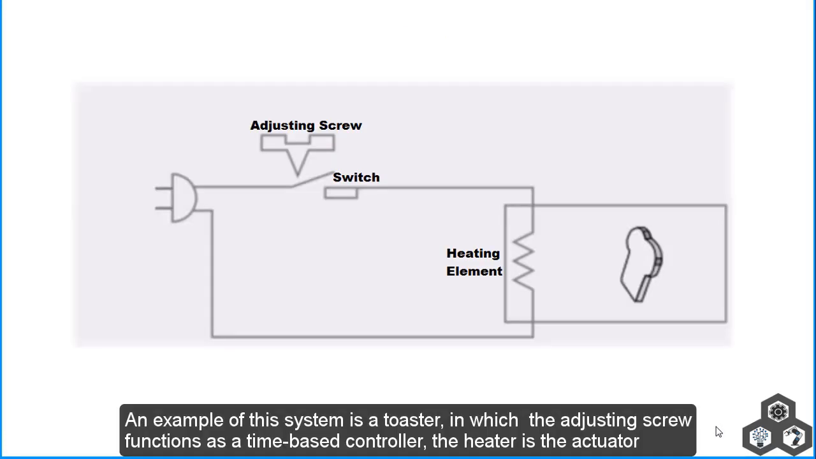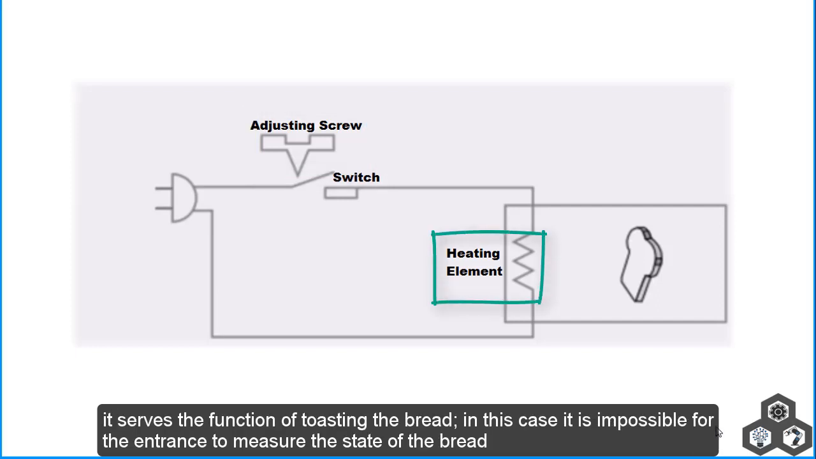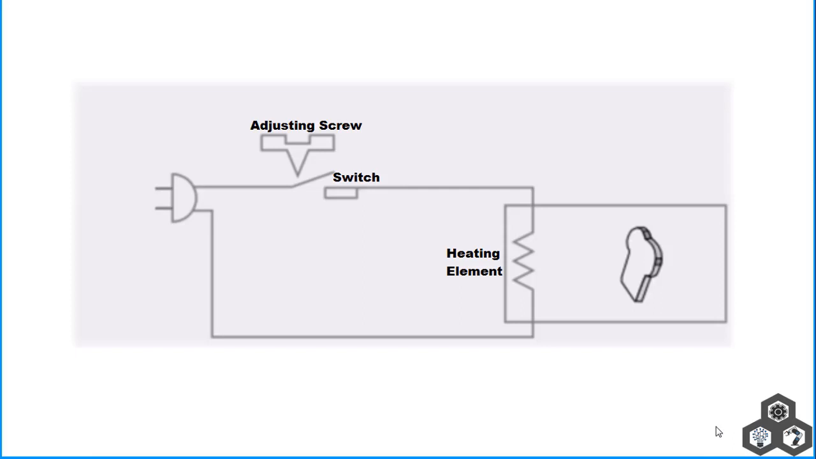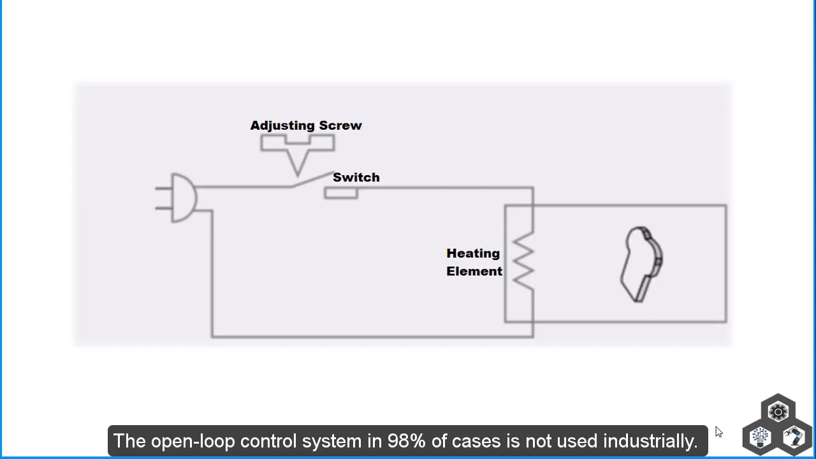An example of this system is a toaster, in which the adjusting screw functions as a time-based controller. The heater is the actuator and it serves the function of toasting the bread. In this case, it is impossible for the system to measure the state of the bread, which is why it is said that there is no feedback to adjust the process. The open-loop control system in 98% of cases is not used industrially.